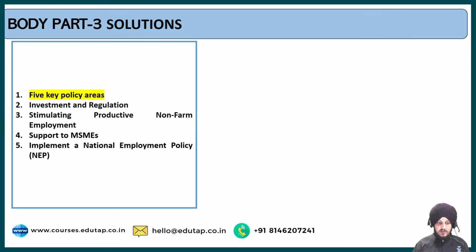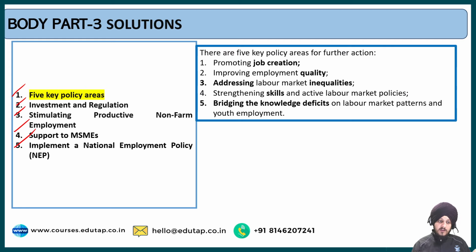Now let us see the solutions that we can take in order to solve these challenges. I have taken these solutions from the report only, so let us discuss them one by one. The five key policy areas which the report mentions that India should work upon are promoting job creation, improving employment quality, addressing labor market inequalities, strengthening skills and active labor market policies, and bridging the knowledge deficit on labor market patterns and youth employment, which means reforms in the education sector.